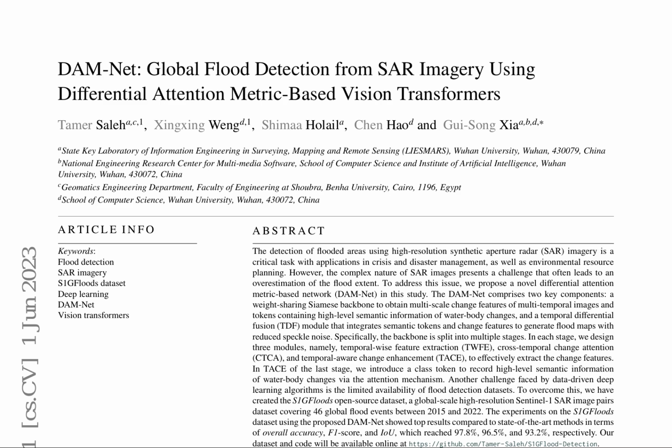To address this issue, this research proposes a novel differential attention metric-based network (DAM-net) that leverages vision transformer (ViT) architecture to capture global interactions and rich contextual information for change detection. SAR images lack obvious visual perception information, such as color and texture, and contain low-intensity areas similar to water bodies, making flood detection more challenging.